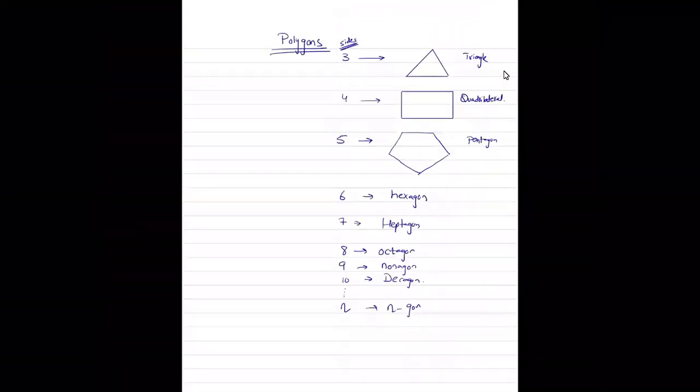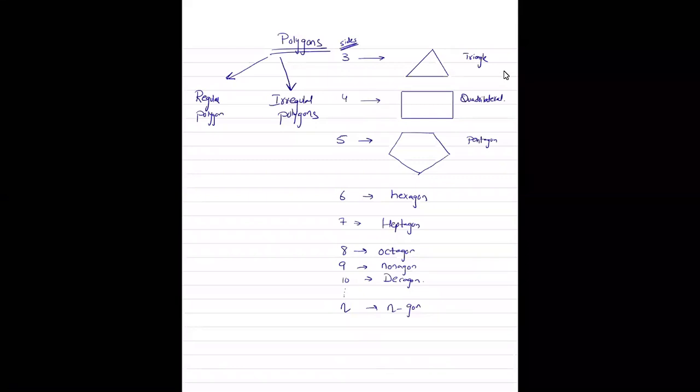Okay. Now, we can have regular polygons and we can have irregular polygons. Regular polygons are those polygons जिसमें सारी sides same होंगी और सारे angles equal होंगे.